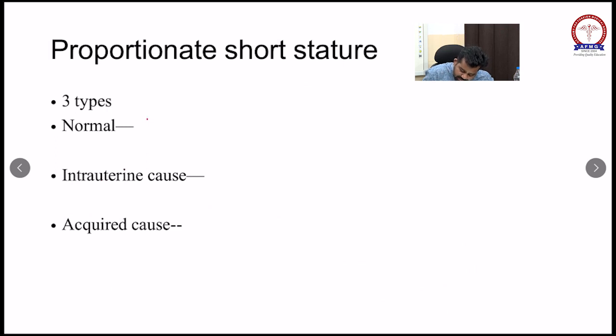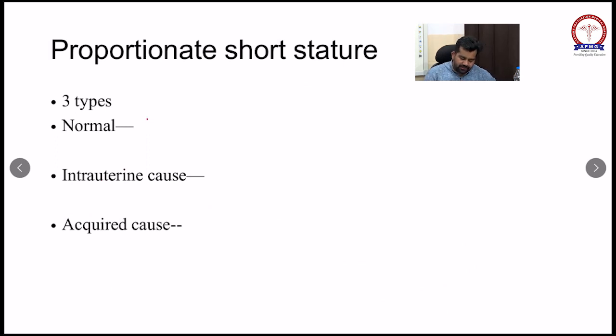Genetic cause can be Turner syndrome or Down syndrome. These are the intrauterine causes.